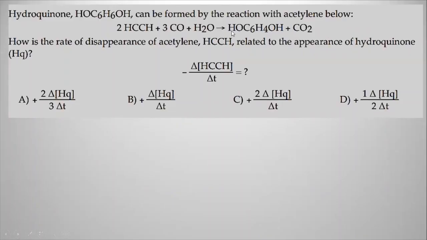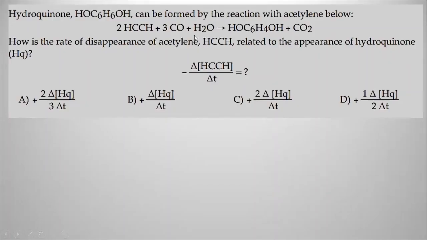So this is your reactant and this is your product. The question is, how can you relate this particular reactant to the other, which is the hydroquinone product? Here is your product, hydroquinone. Here is your reactant, acetylene. How can you relate the acetylene to the hydroquinone?